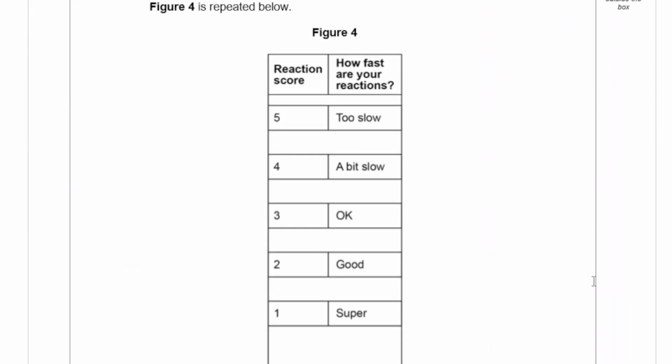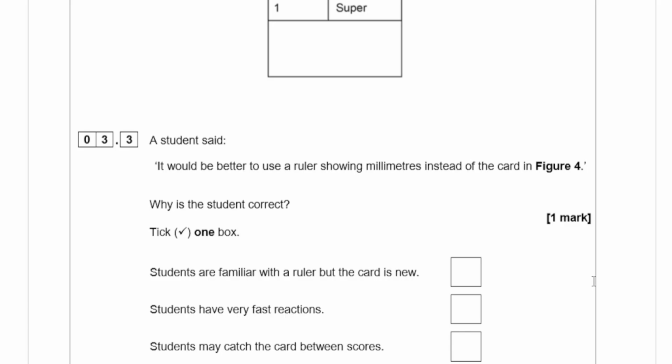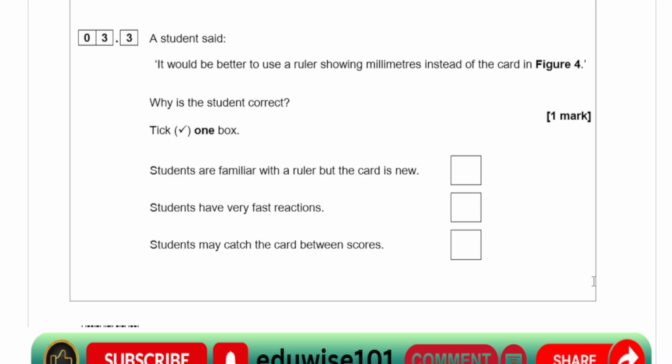Figure 4 is repeated below. A student said, it would be better to use a ruler showing millimeters instead of the card on figure 4. Why is the student correct? Students are familiar with the ruler, but the card is new. The card has very few scores. Students may catch the card between scores. That would be correct.